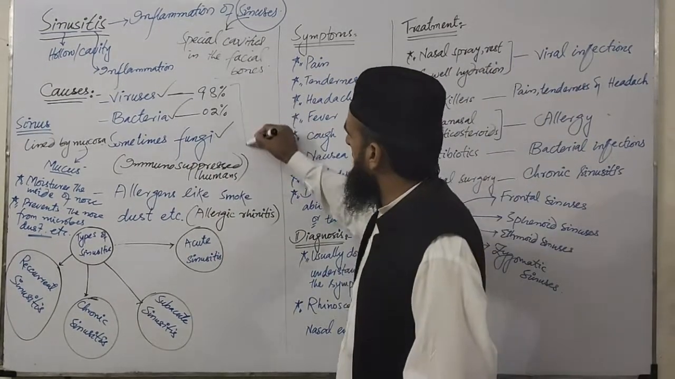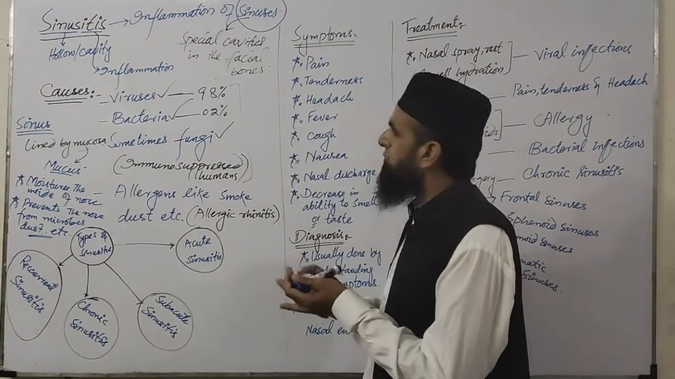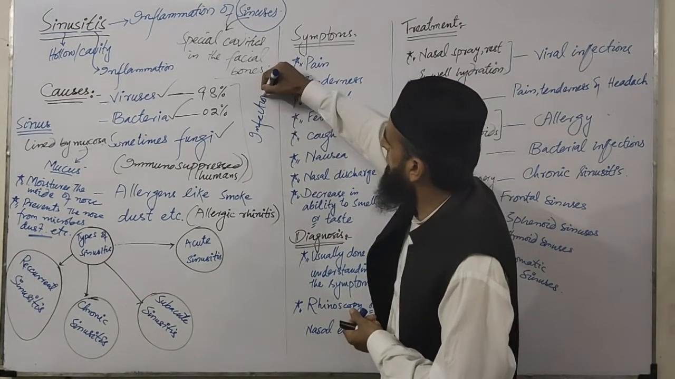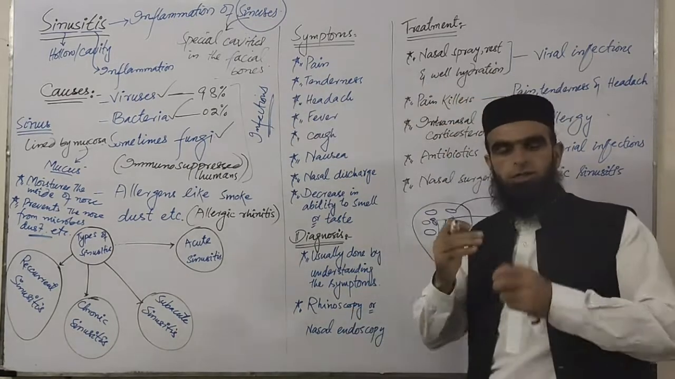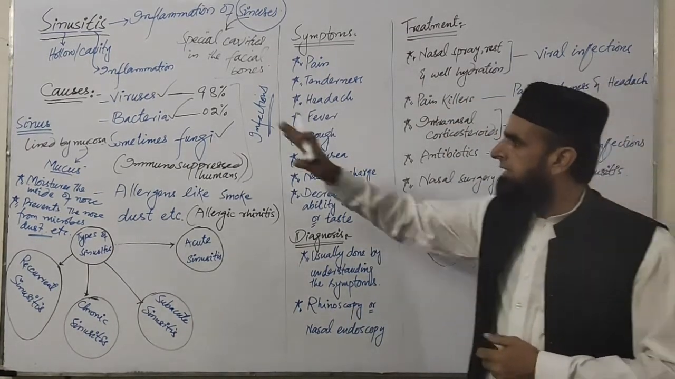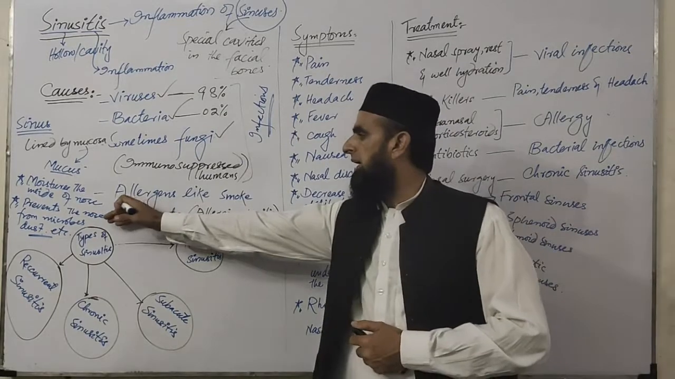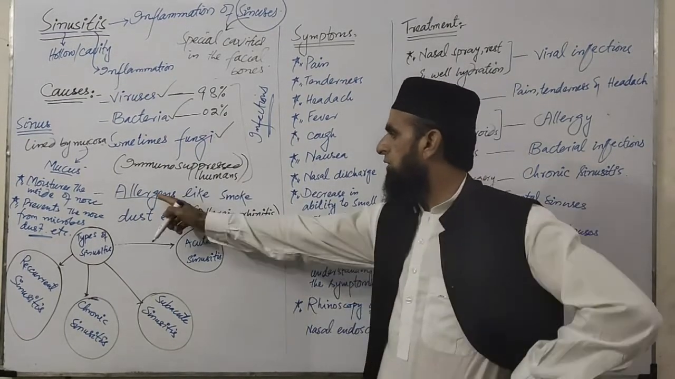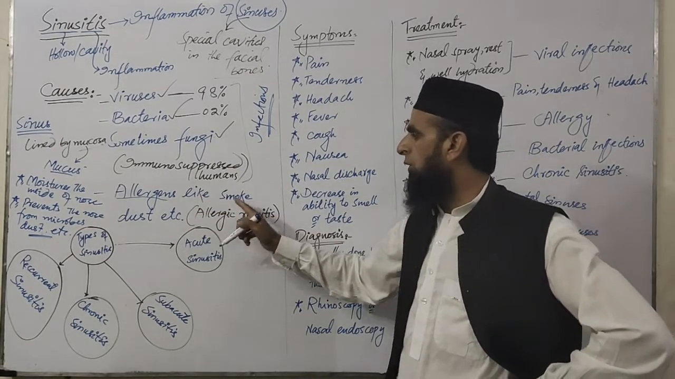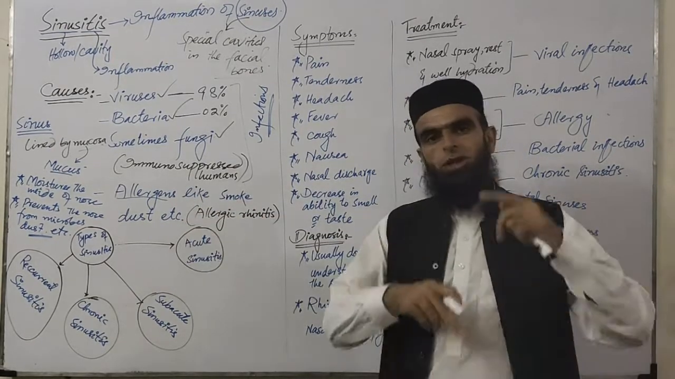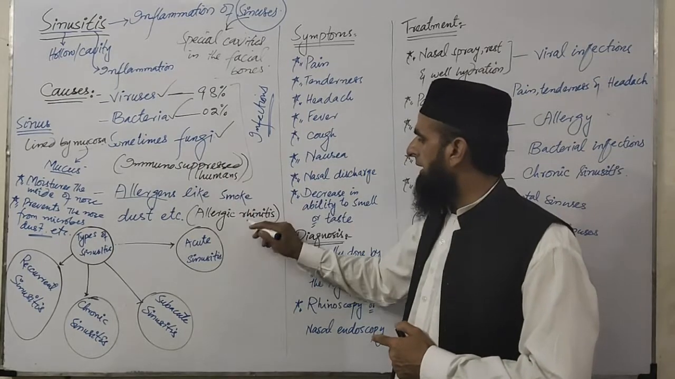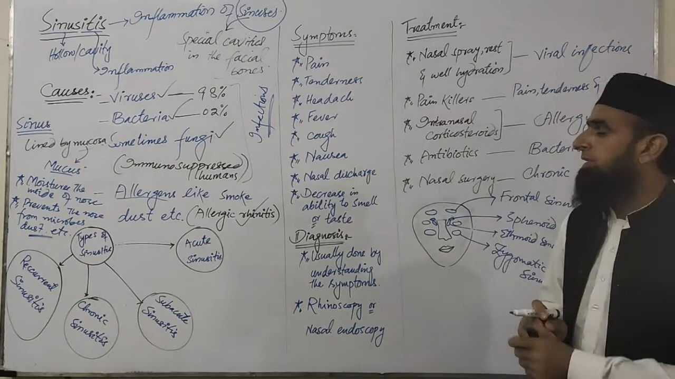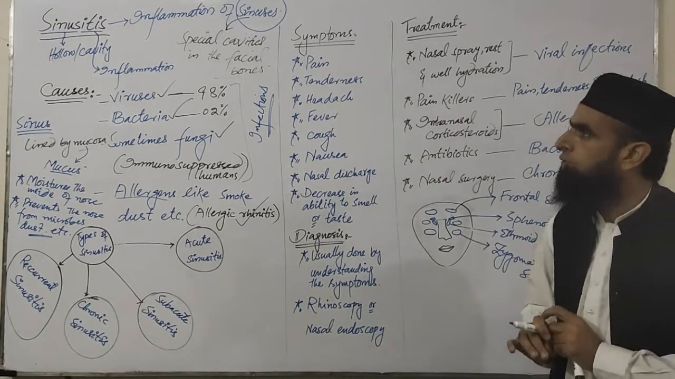So these are the causal agents. In that case, when the sinusitis is infectious, it is caused by these agents. Other than that, sometimes it is also caused by allergens, the chemicals that cause allergy, like smoke, dust, etc. In this case, the kind of sinusitis is also called rhinitis. Now, one thing has to be discussed about sinusitis.